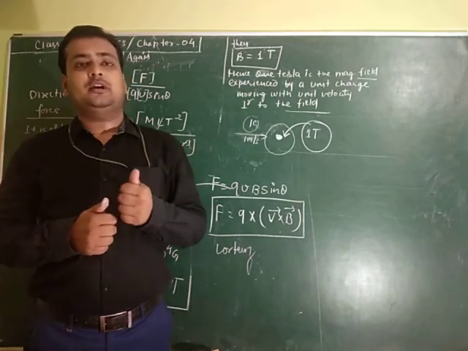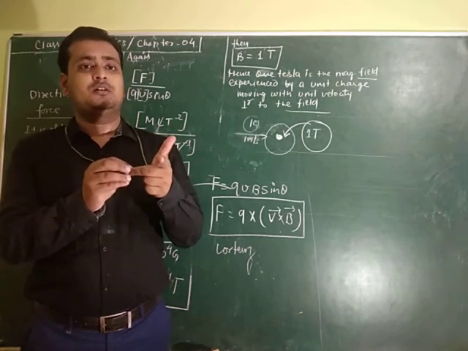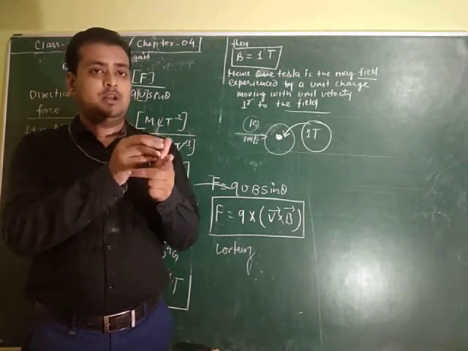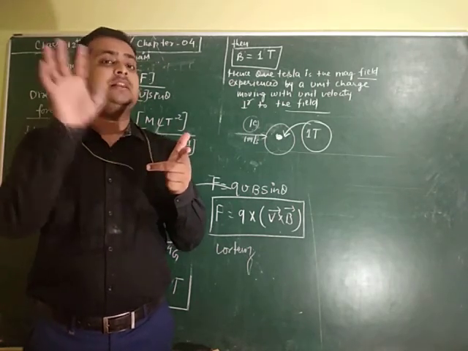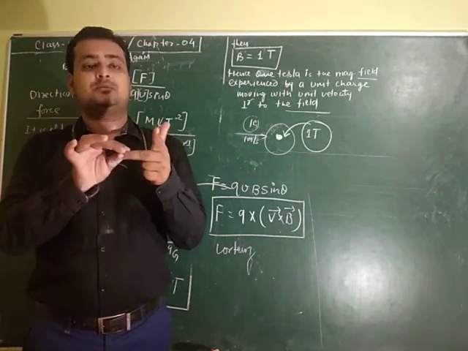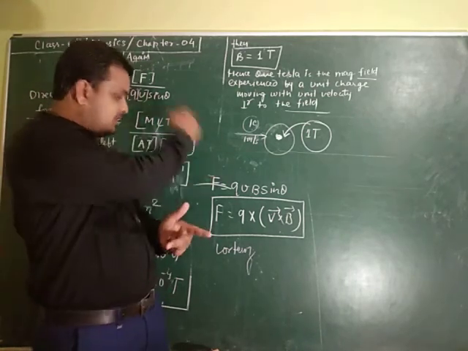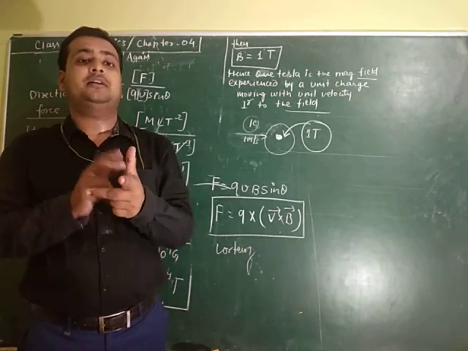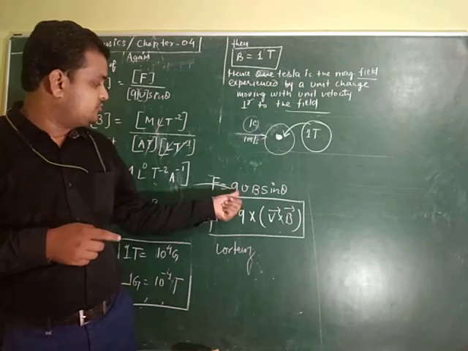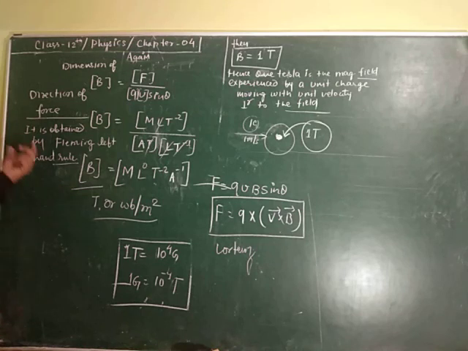According to Fleming's left hand rule, when you stretch your left hand's forefinger, middle finger and thumb so that they are all mutually perpendicular, with the forefinger indicating the magnetic field and the middle finger along the velocity vector of the charge q, the thumb gives the direction of the magnetic force acting on this charge. So this is how we calculate the magnetic field. We have seen the definitions and found the direction of force.